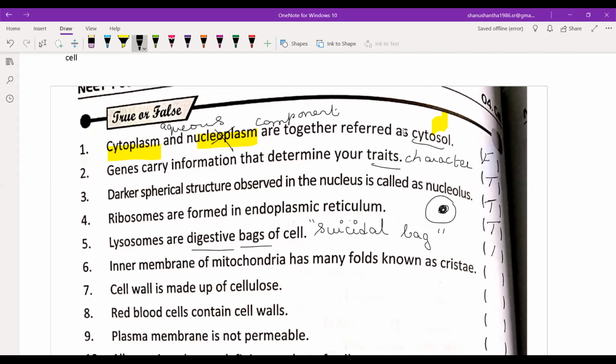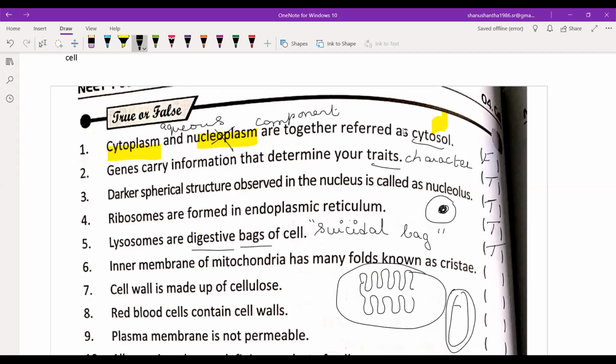True. The inner membrane of mitochondria has folds known as cristae. The mitochondria will have folds like this. In the mitochondria structure, we will also see the foldings like this. True, they are called cristae. That is true.